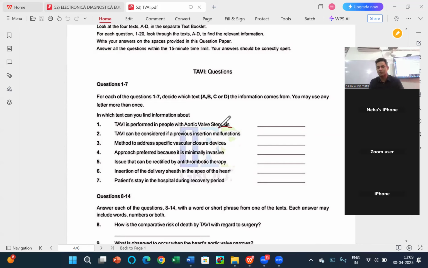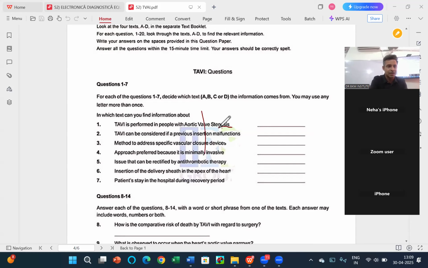Patients stay in the hospital during the recovery period. So we have got a few keywords. If I close my eyes now, I can remember apex. I can remember which method is preferred. I can remember wall stenosis. I can remember a couple more, like previous. These are the words which will set into your mind. The more words you have heard, the more they will settle in your mind.